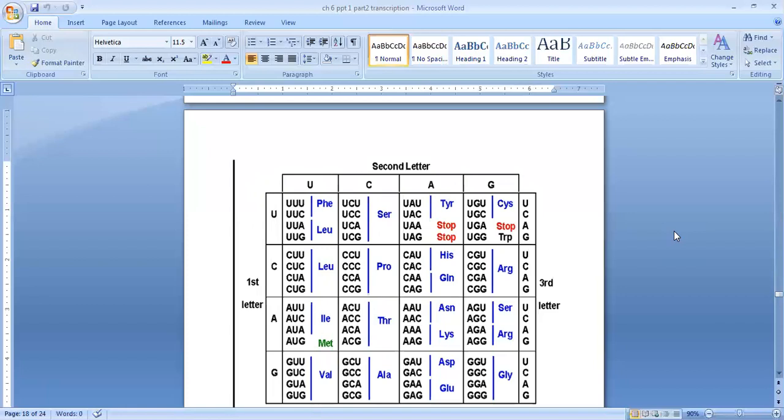Taking the first box, the first and second letters are U, U, and the third letter can be U, C, A or G. So we get UUU, UUC, UUA, UUG.